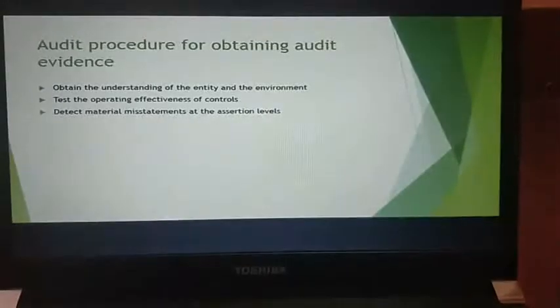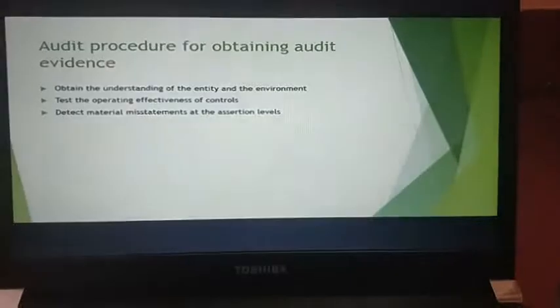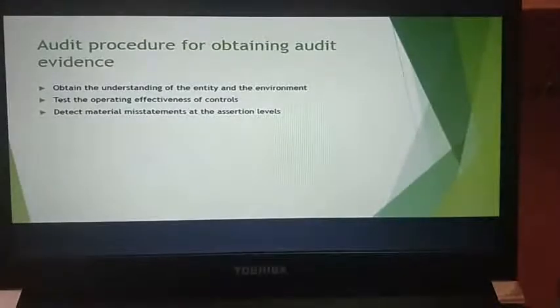You need to analyze and understand what the company is all about. Next, you need to test the operating effectiveness of controls. You need to start off with your auditing procedure. You need to see how effectively it is operating, whether you can carry out auditing here, and whether the information you can get is actually accurate or not. All of this you need to test.